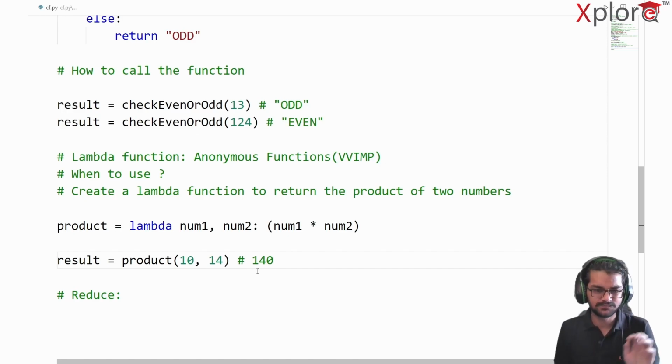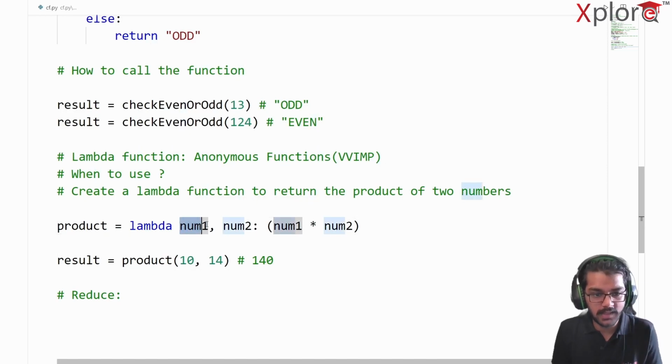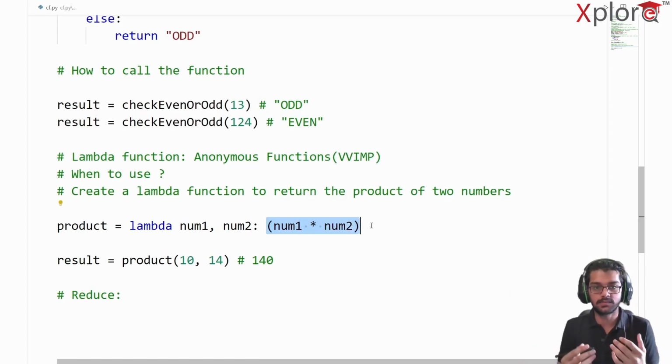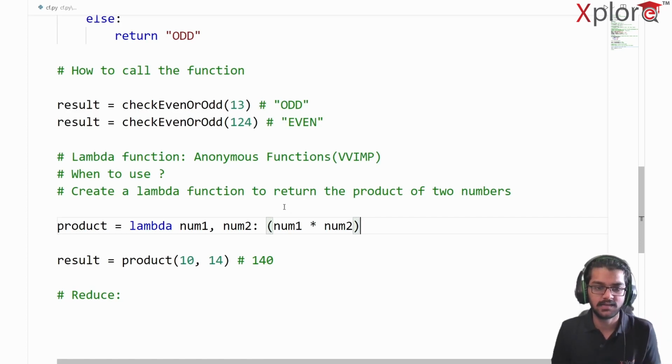What is the drawback? Well, the drawback is quite simple. You can have n number of parameters or arguments inside of this, but you can only have one line of code here. You cannot have multiple lines here. That's the drawback of it, right? And you can just use this lambda function for a short period of time when you want to implement a very small functionality. In this case, it was the return product of two numbers.